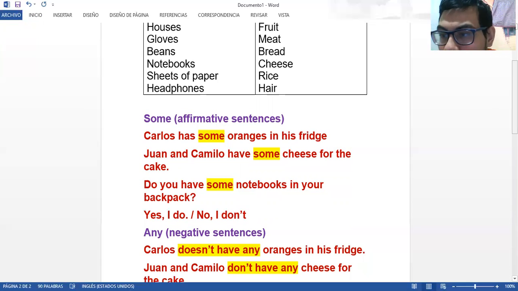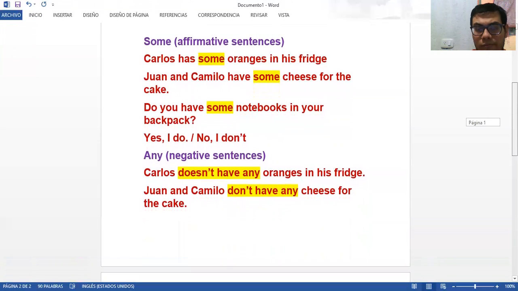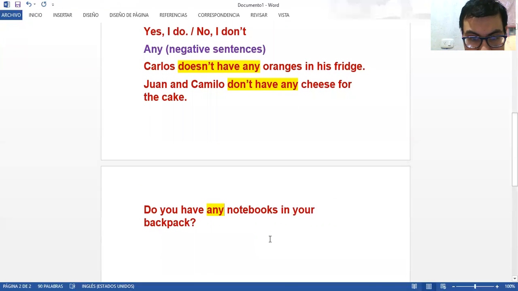Now, what can we infer about any? That any cannot be used in affirmative sentences. It is going to be used only for negative statements or negative sentences and to create questions, as in the example that we can see here.